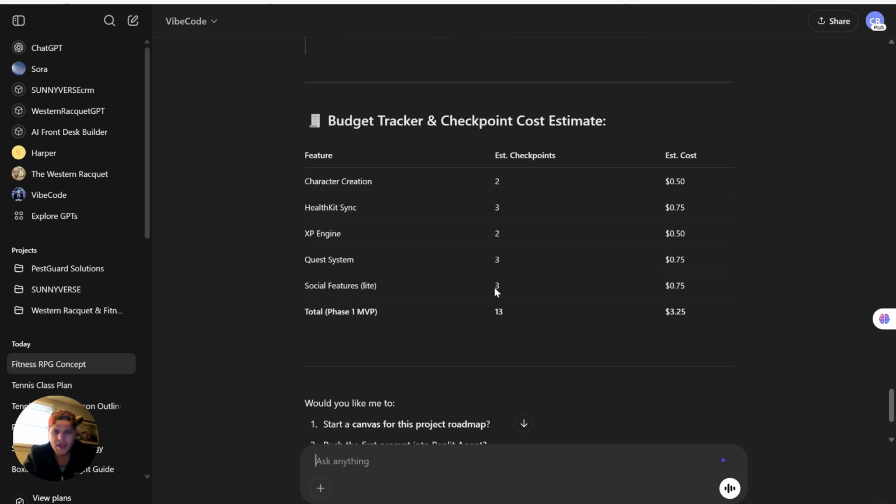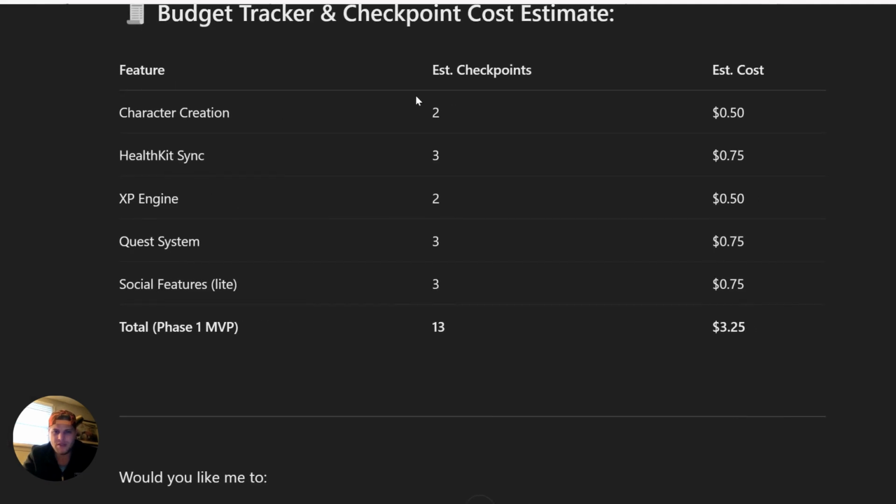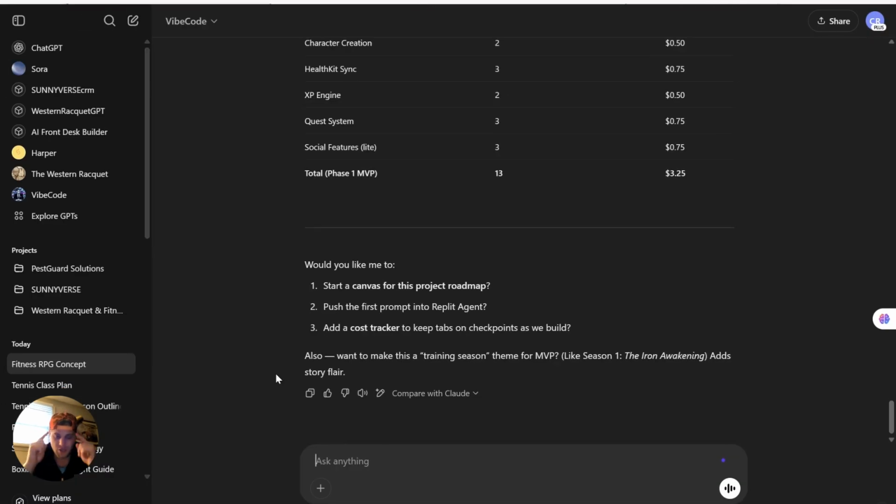This is cool. And then now I built in our custom GPT, I told you about those, pricing. So it's saying we could get a phase 1 MVP with 13 integrations. So we could theoretically have a demo version of this app for $3.25, which blows my mind. Would you like to start a canvas for this project roadmap?